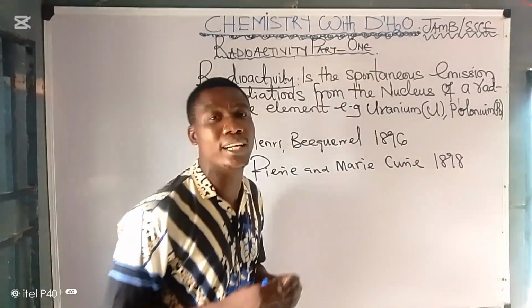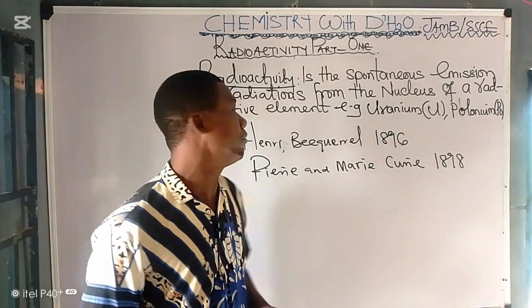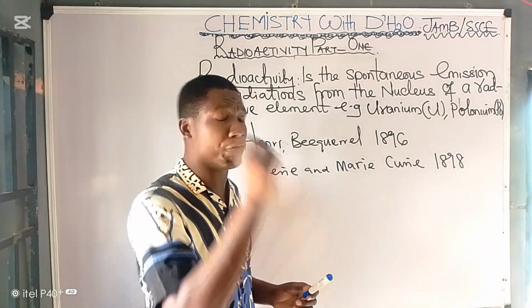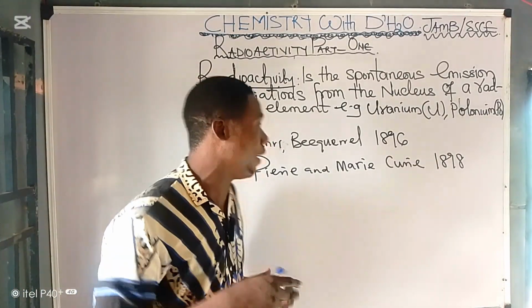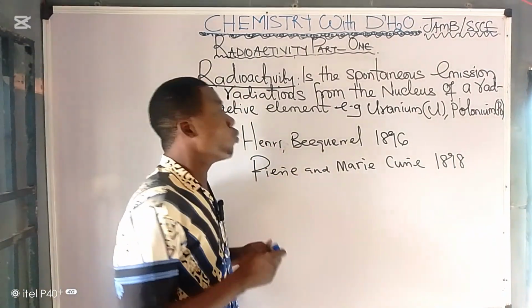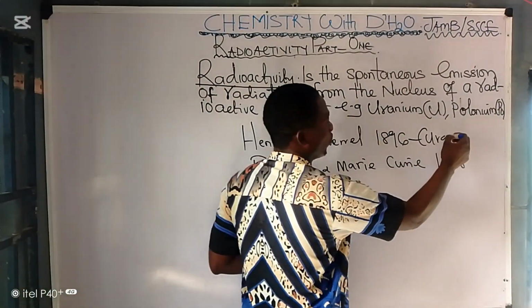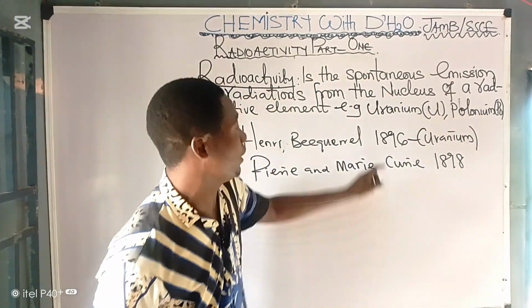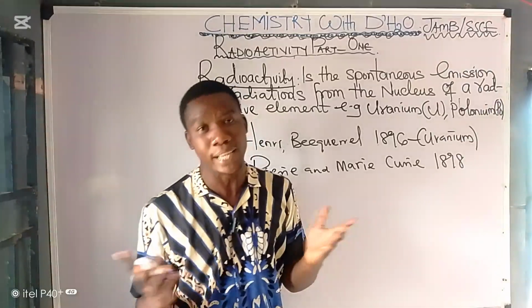So you must understand that radioactivity was first observed by Henri Becquerel in 1896. The first radioactive element to be discovered, according to Becquerel, was uranium.